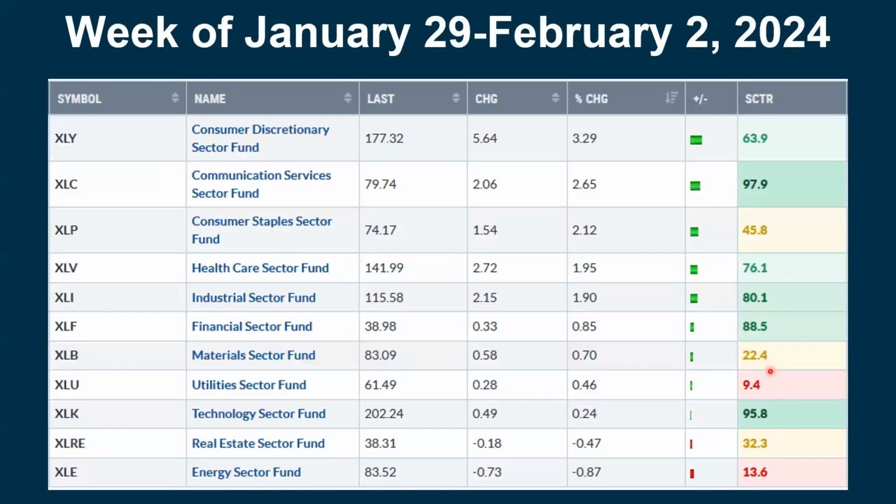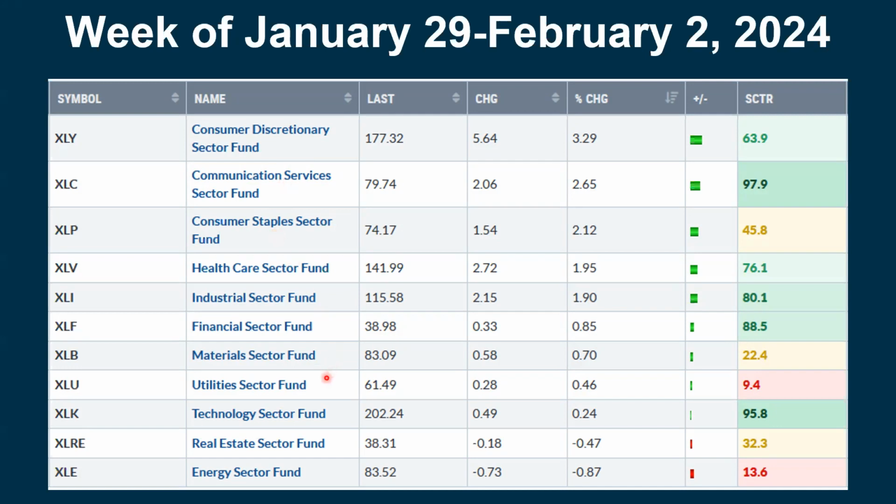Looking at our sectors, and I have 2 charts because they added another column here. Looking at the most gains, we saw discretionary, which is what we've been waiting to see. We need to see improvement from discretionary. That's really been lagging behind. Communication has been a strong area already. Staples, it's like, okay, if the economy's doing really well, how come staples are doing so well? That one's a little bit mystifying.